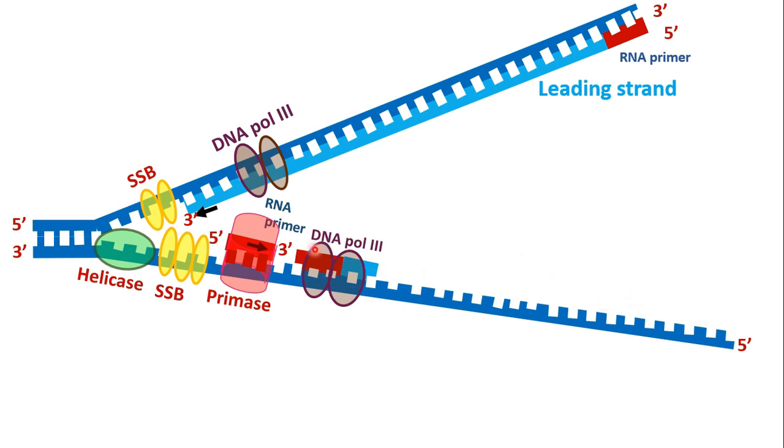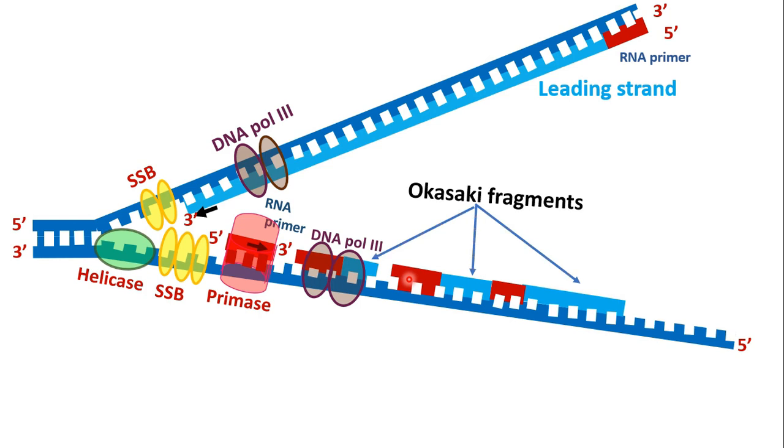So can you see here? RNA primers are synthesized and DNA polymerase 3 helps in forming the new strand. But here it forms in small fragments, and these fragments are known as Okazaki fragments. Now if you see, this strand is 5' to 3', but it is running in the opposite direction. This was running towards the fork, so this was the leading strand. While this strand is running away from the fork, and this is the 5' to 3' direction.